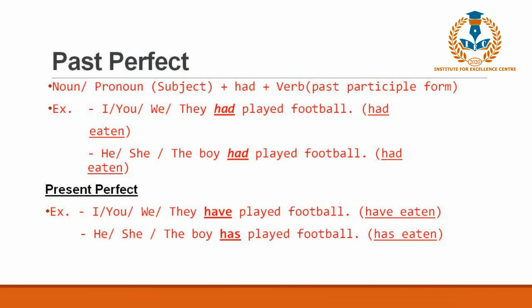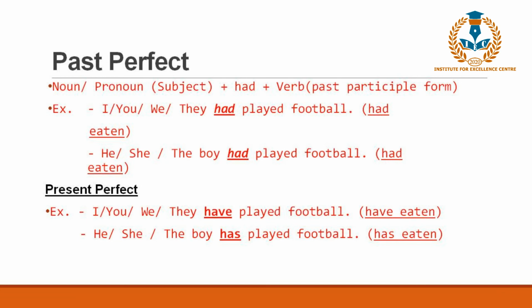And the structure here is noun or pronoun, that is the subject, plus had. Now have or has changes to had, plus verb in its past participle form. Once again, subject plus the past form of have or has and verb in its past participle form.